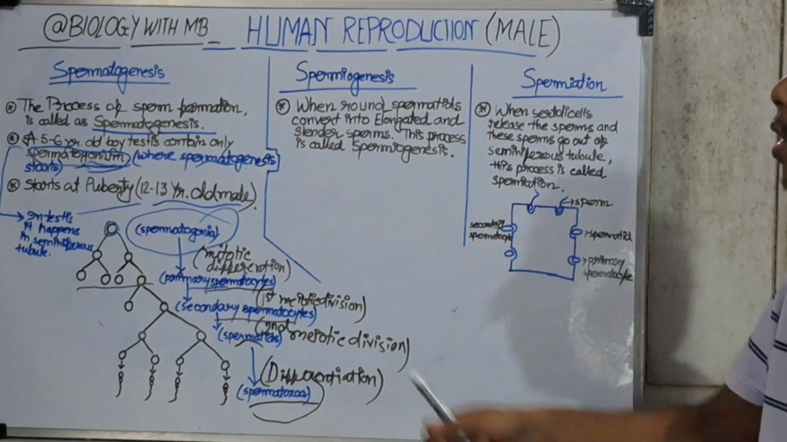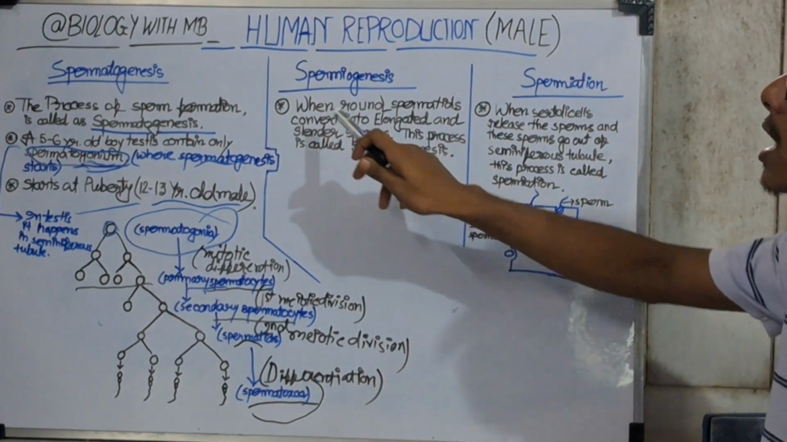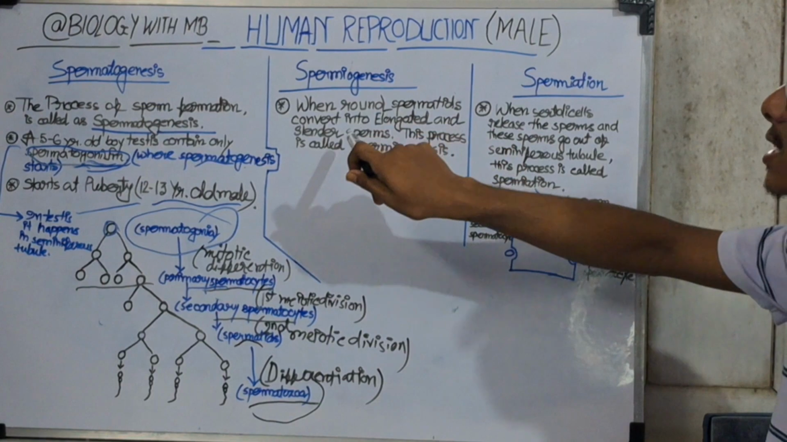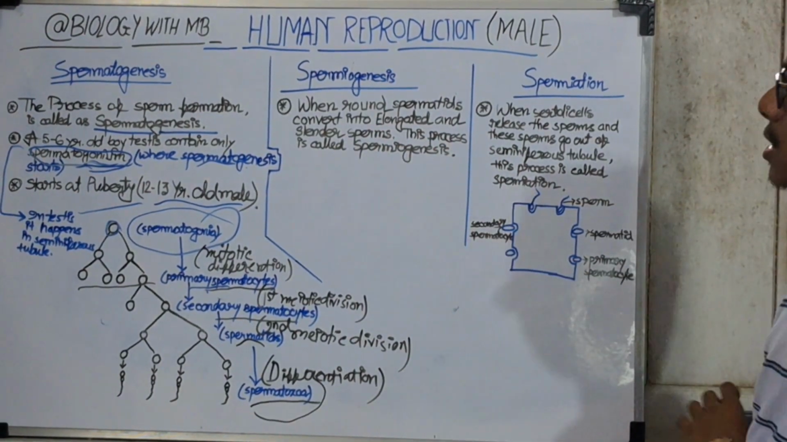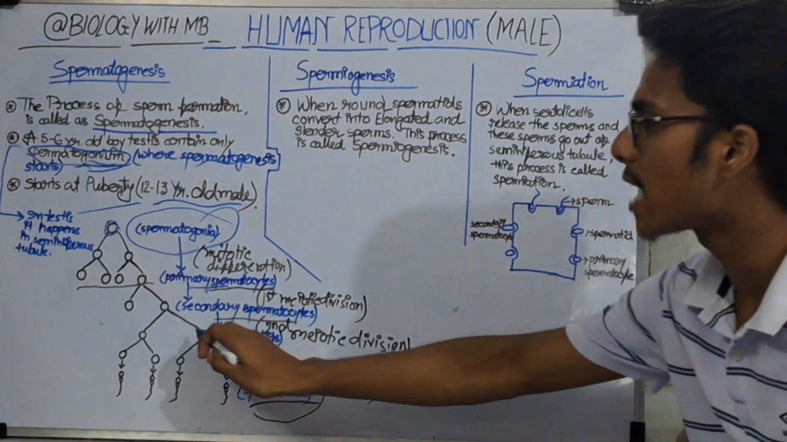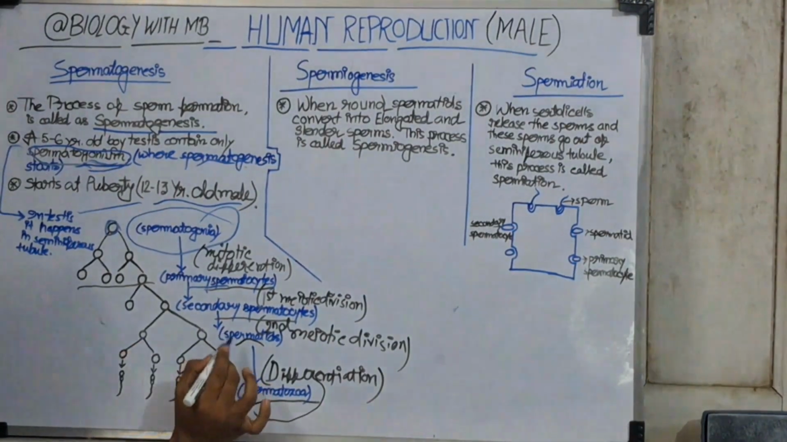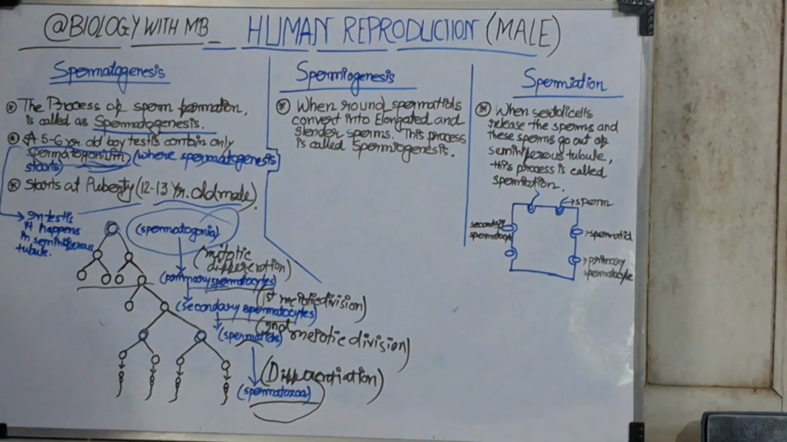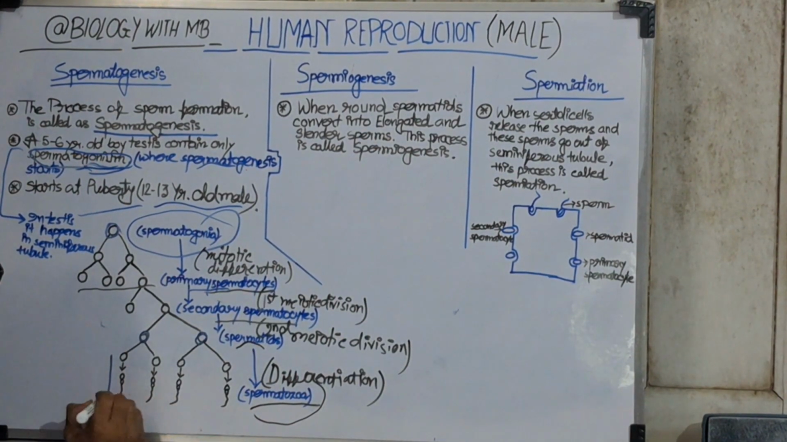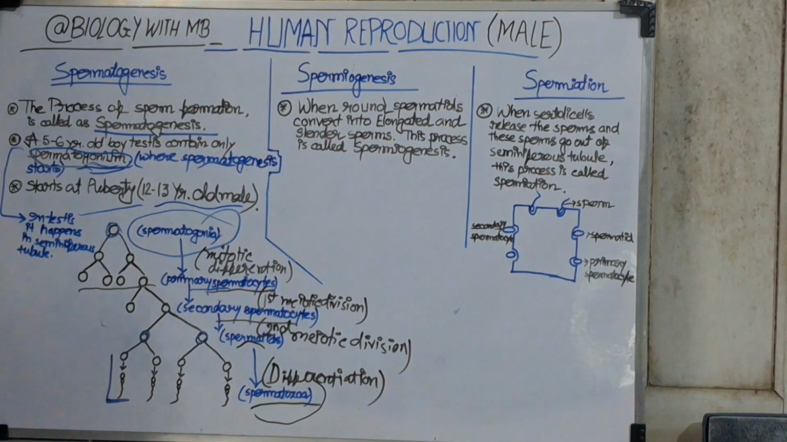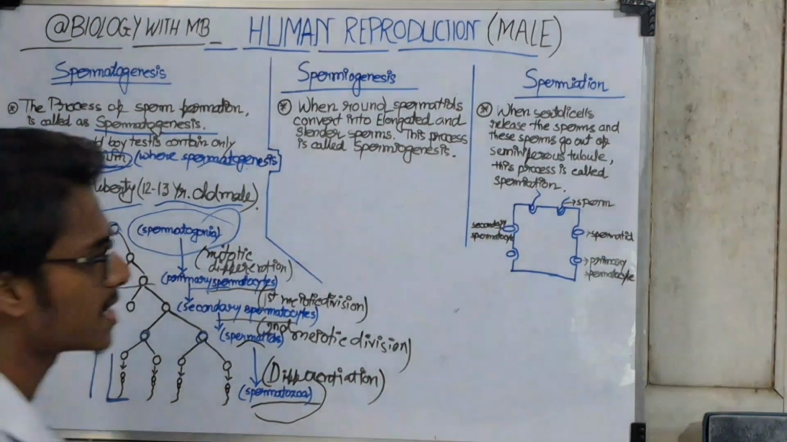Now the question is, what is spermiogenesis? When round spermatids convert into elongated and cylinder sperms, this process is called spermiogenesis. In this case we see that the spermatids are round, and the round spermatids convert into elongated cylinder sperms. This stage is called spermiogenesis.